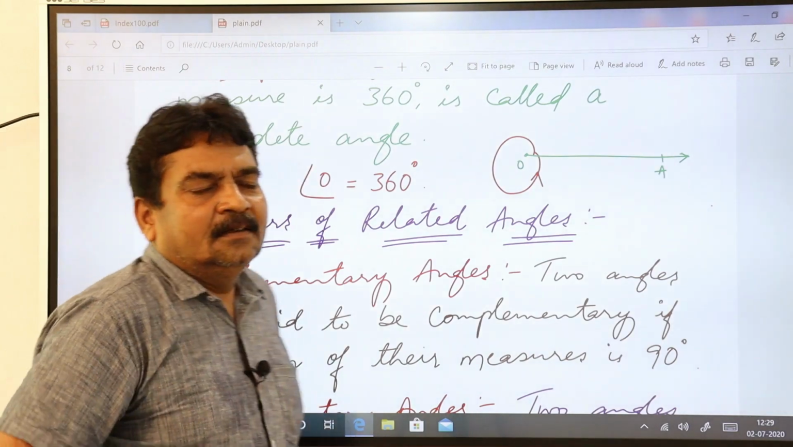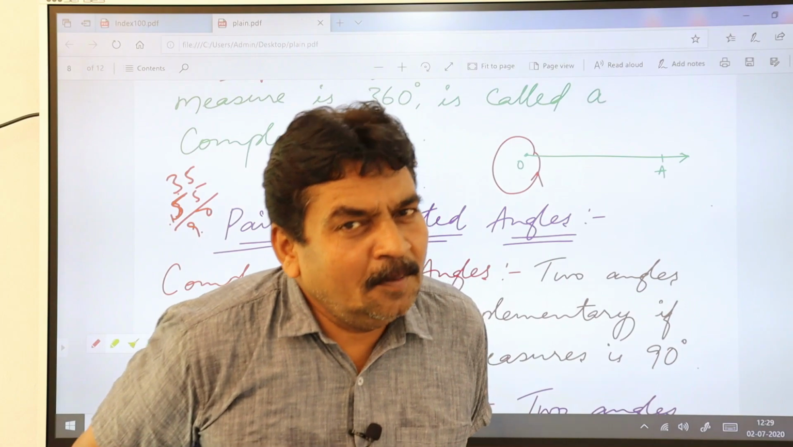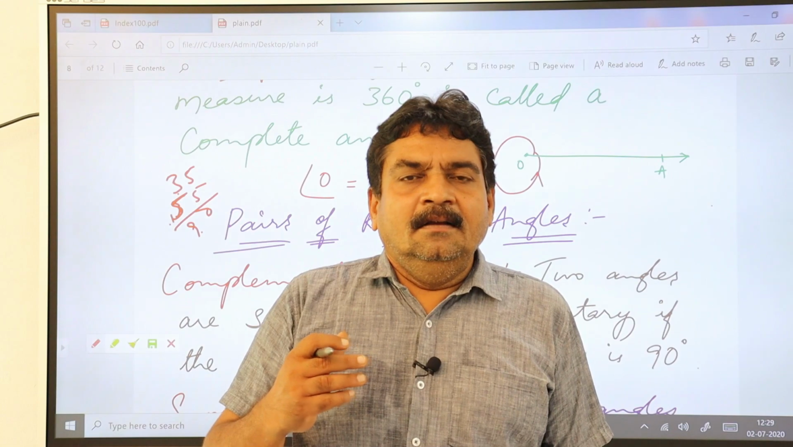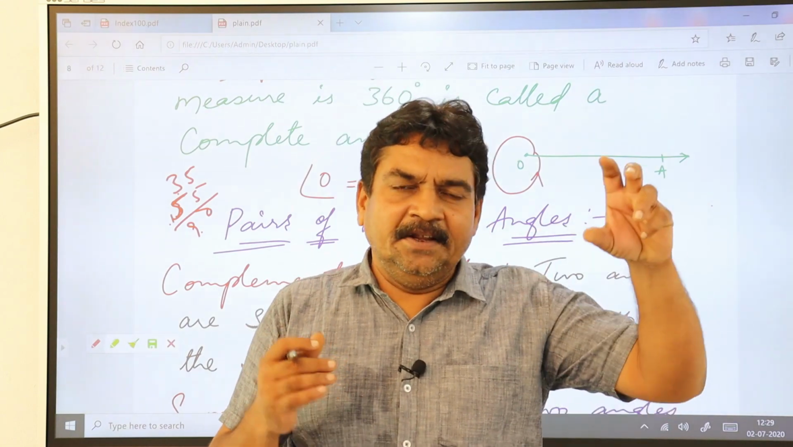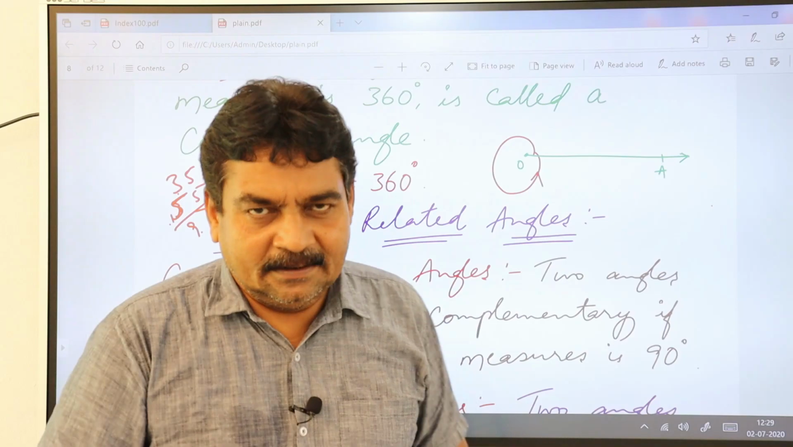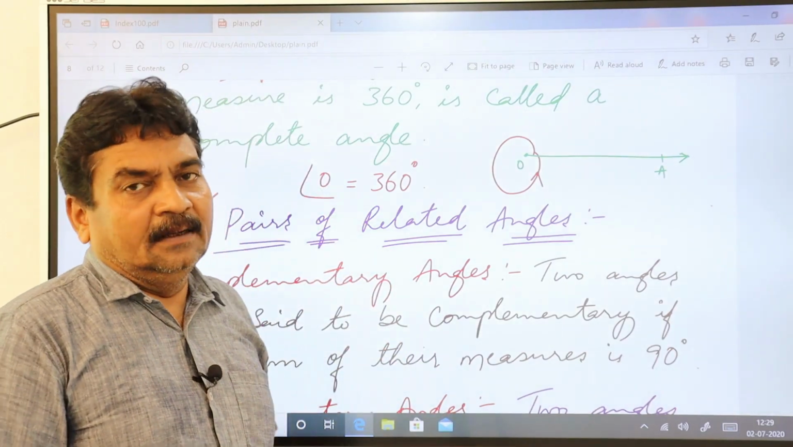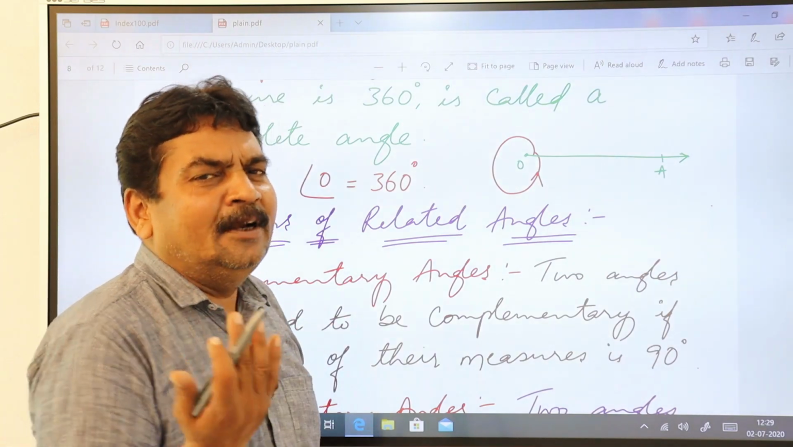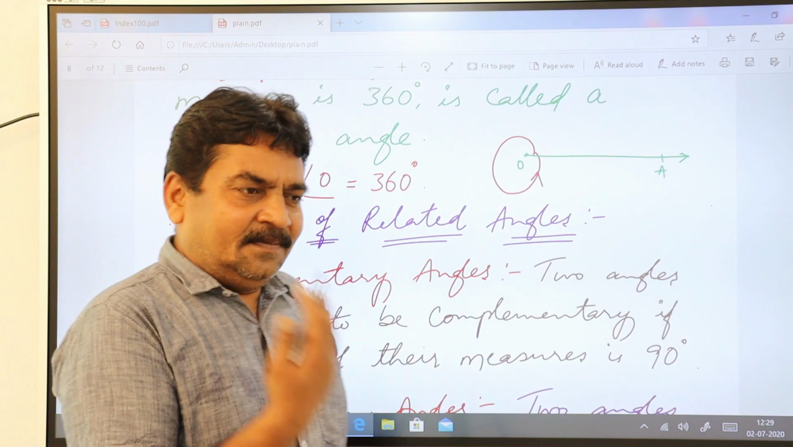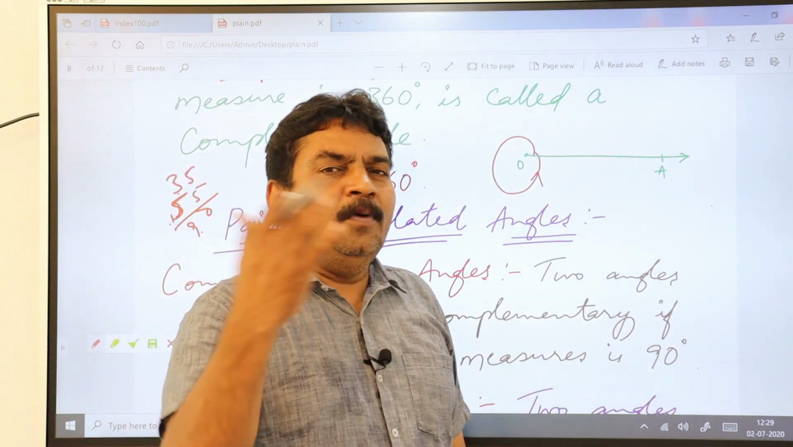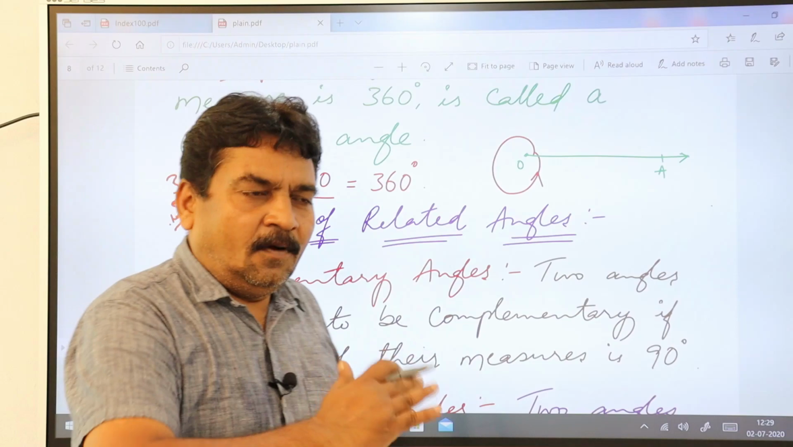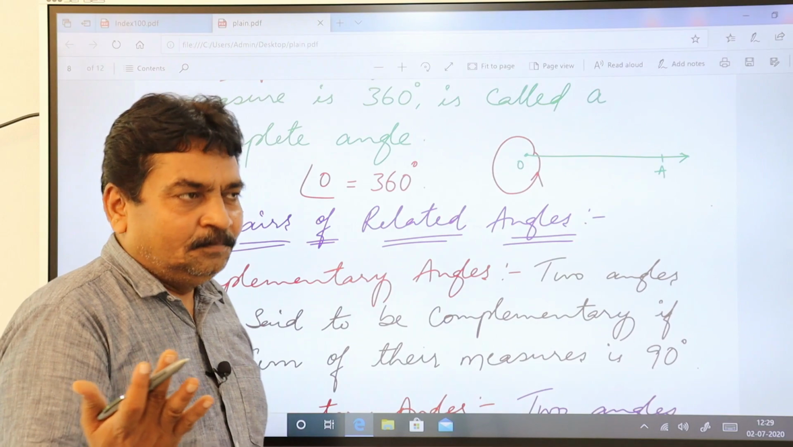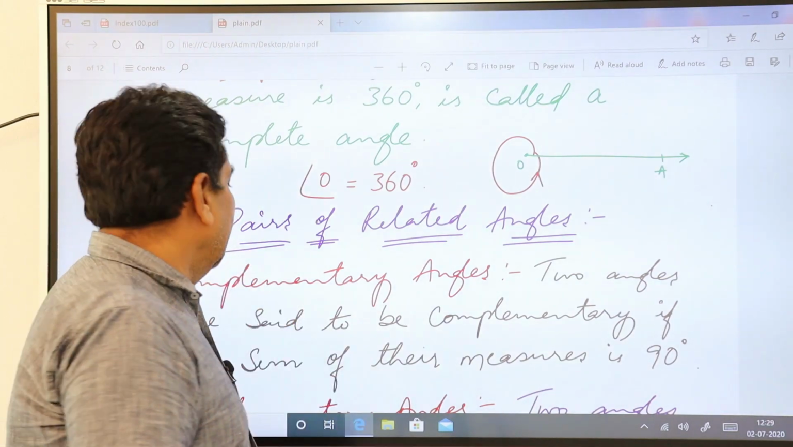Suppose you have one angle 35 degrees, then what is the complement of that? The complement angle of that should be 55 degrees, because when you add 35 with 55, it becomes 90 degrees. So such two angles you call complementary angles. They complement each other. If one is 40 degrees, then its complementary angle should be 50 degrees. 40 plus 50 should be 90. If one is 20, the other should be 70. So you call them complementary angles.